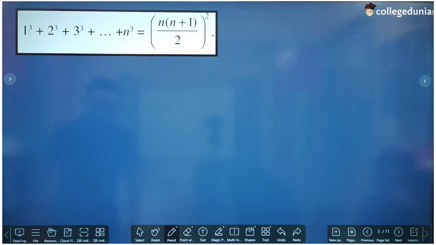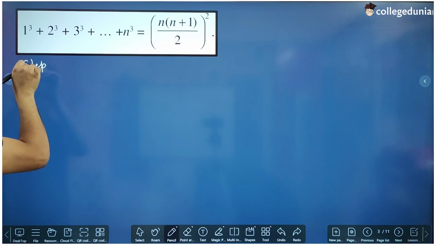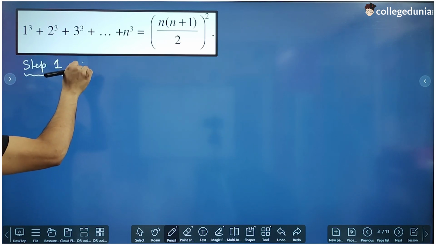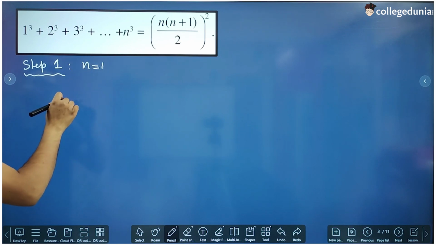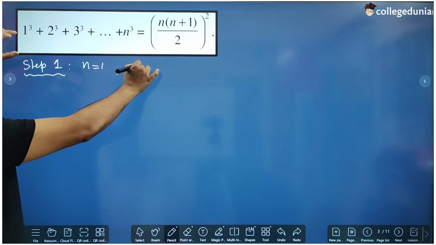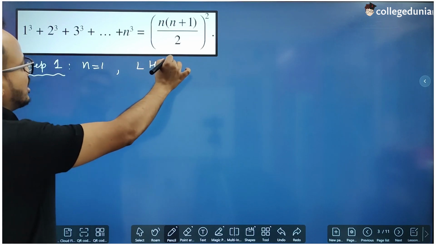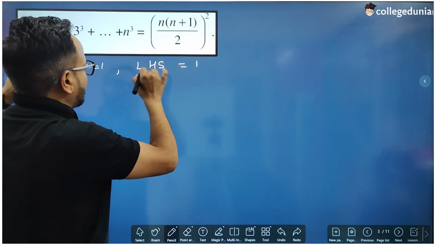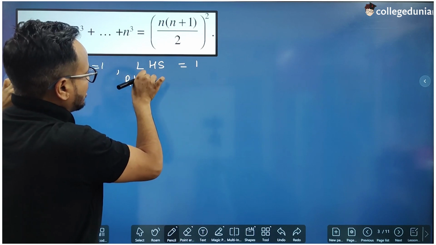Now let us take one more example. Now step 1, prove that it is true for n equal to 1. Now if you will put n equal to 1, you will again take only the first term. So LHS is 1. So what is RHS?